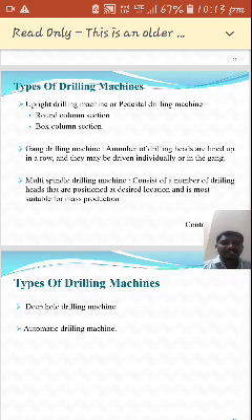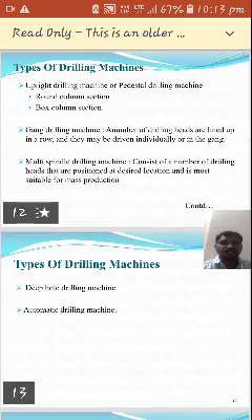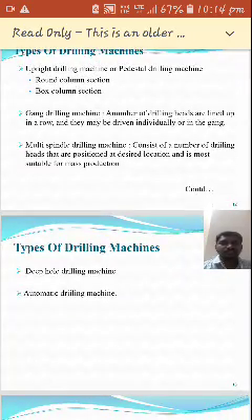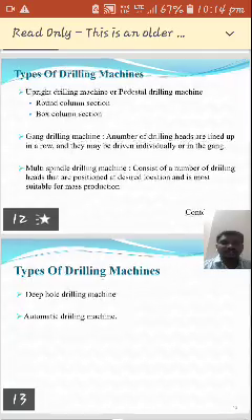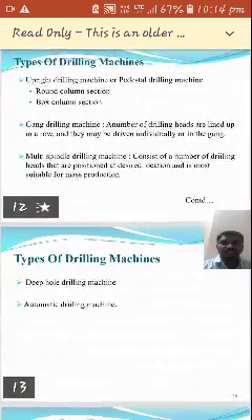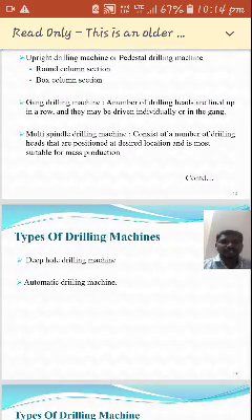Another type is the upright drilling machine, also called a pedestal drilling machine. This upright drilling machine is again classified into two types: round column section and box column section. Then another type of drilling machine is gang drilling. In gang drilling, a number of drill heads are lined up in a row, and they may be driven individually. This is known as a gang drilling machine.